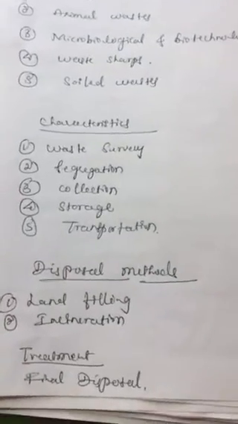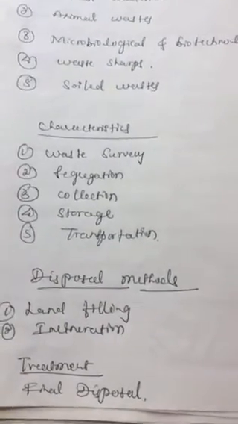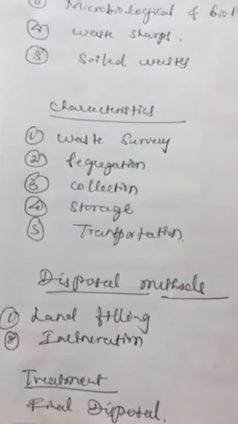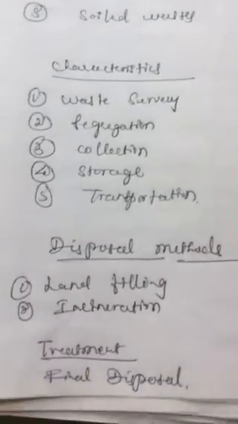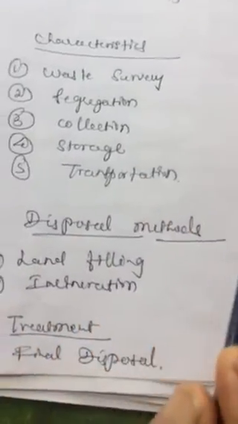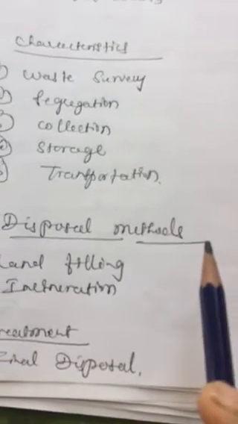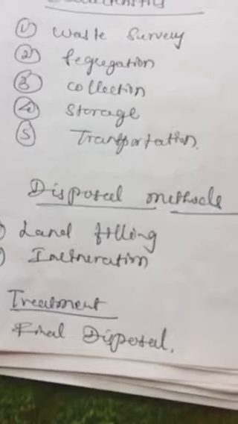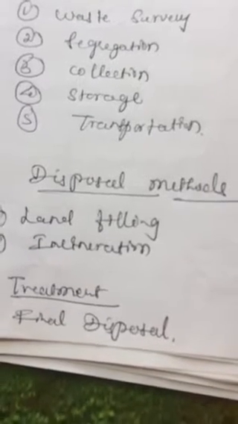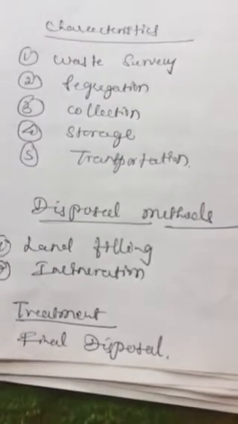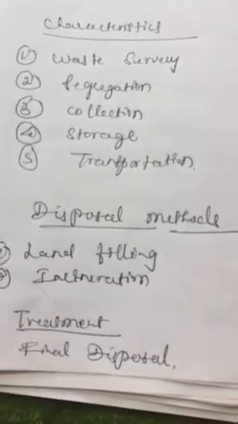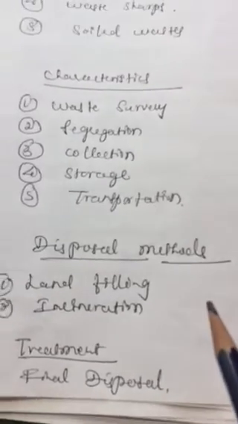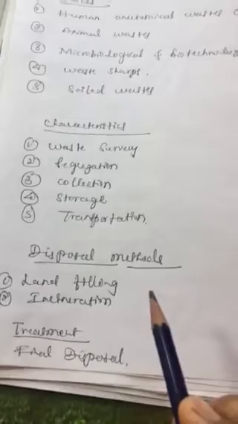Only thing is these methods have to be done carefully, because these biomedical wastes are hazardous, infectious, injurious, and cytotoxic chemicals will be included in that. So that's why these disposal methods have to be done very carefully in case of biomedical waste.